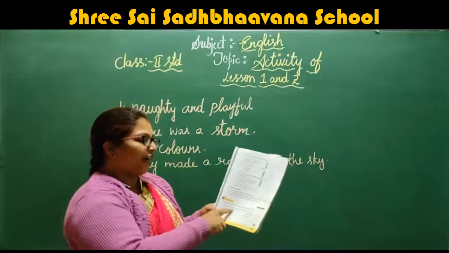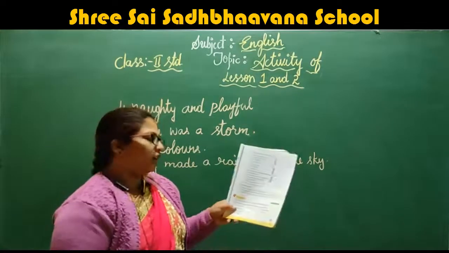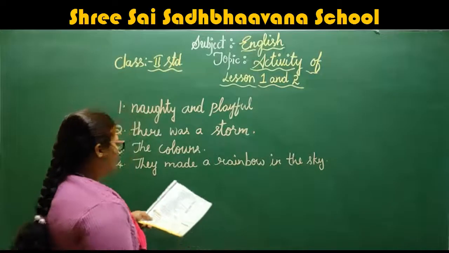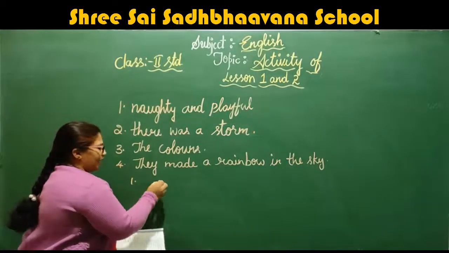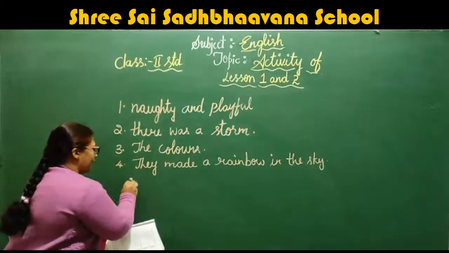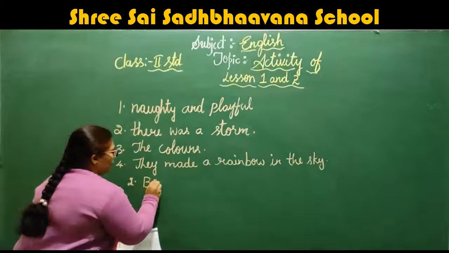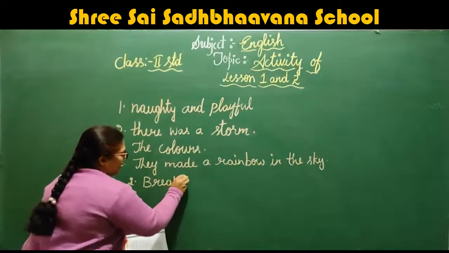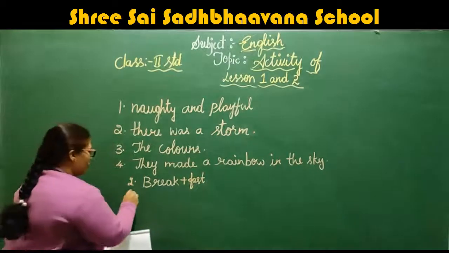So here, find the hidden words. One has been done for you. They have given rainbow, the first one. It is there, right children? You do it. From the second one I will show you. Breakfast: B-R-E-A-K, break, plus F-A-S-T, fast. Like this you should write.